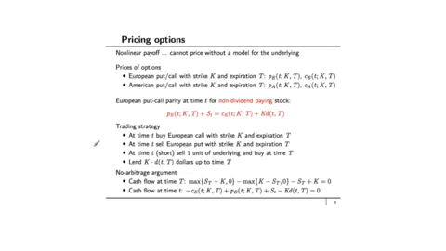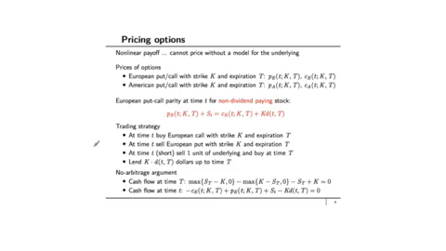So now we want to see what we can do about pricing options. The payoff from the options is nonlinear, and therefore we cannot price it without using some model for the underlying asset. This model is going to come later on in this course. The model that we're going to first introduce is the binomial model, which we will then take to a limit and go to a geometric Brownian motion model.